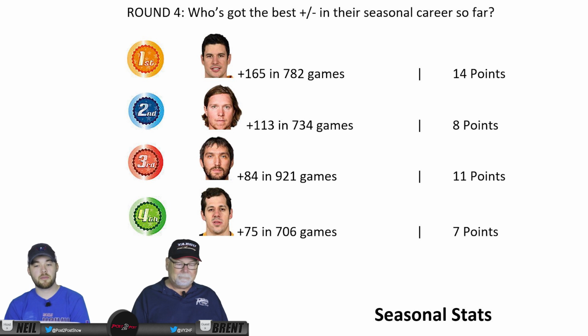Okay. Yeah. So that brings Crosby up to 14 points. Ovechkin's got 11. Backstrom's got 8. And Malkin's got 7. There you go.